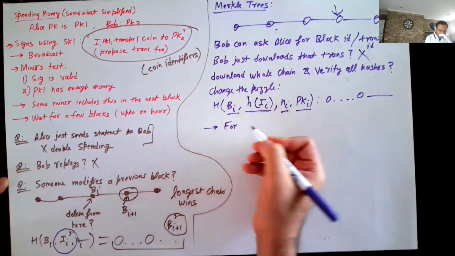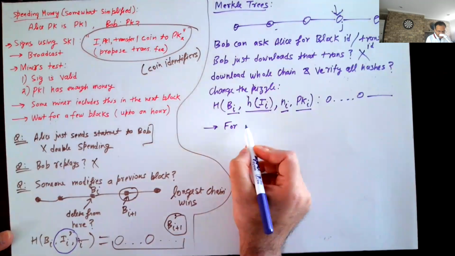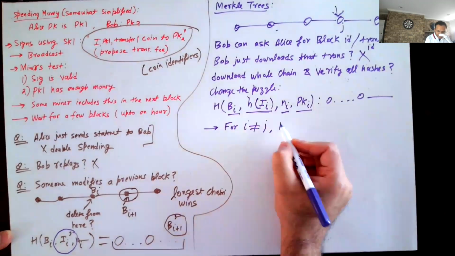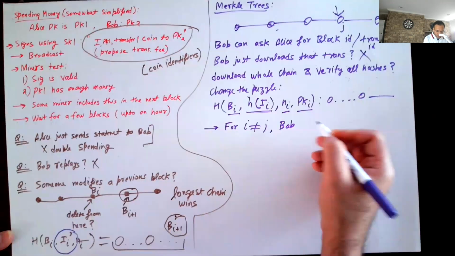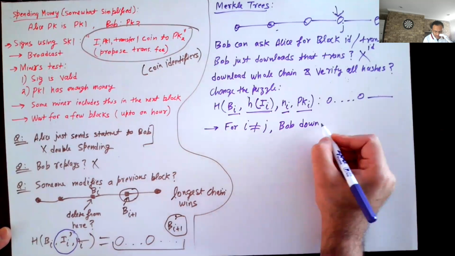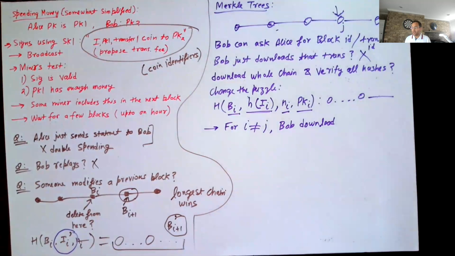Now, let's call this block the jth block. For every i not equal to j, Bob downloads, and when I mean download, you use the peer-to-peer network. Even if somebody is feeding you false information, that's fine, you can detect it.